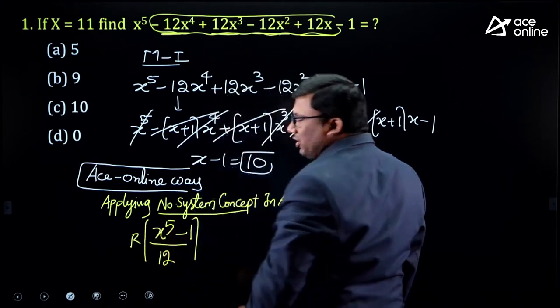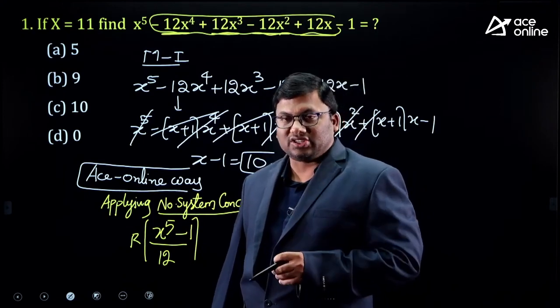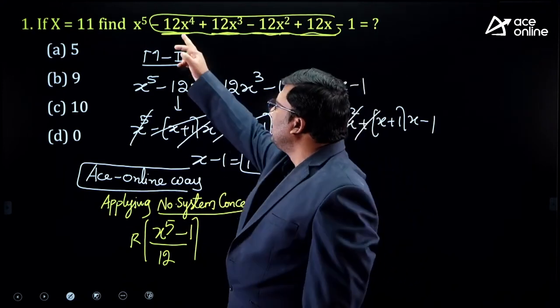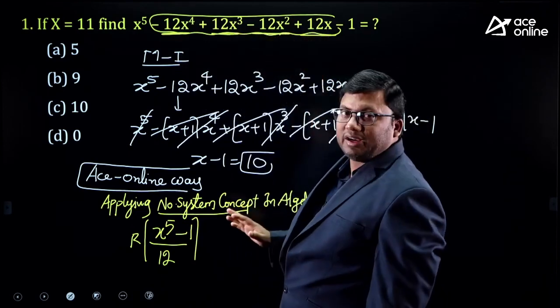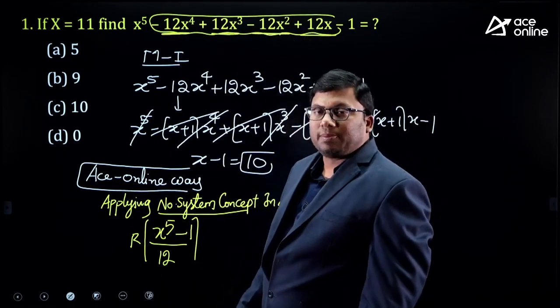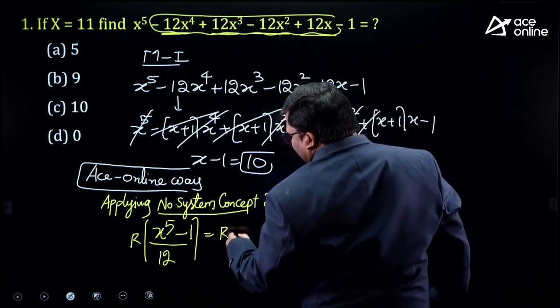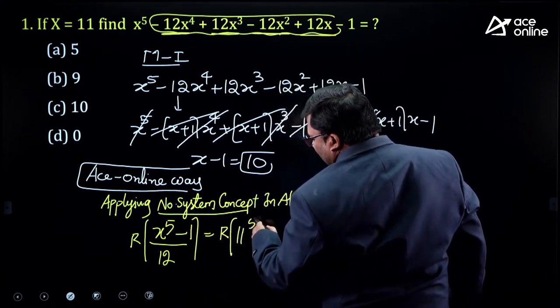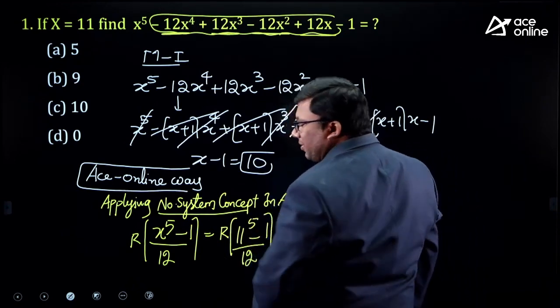If it divides by 12. Just by observing the coefficients of the given expression, I am able to conclude that these are divisible by 12. What is remaining? X power 5 minus 1. What is the x value? 11. So, 11 power 5 minus 1 divided by 12.